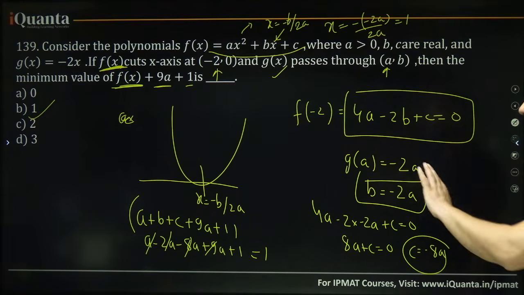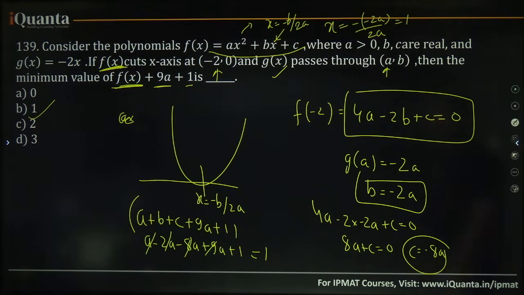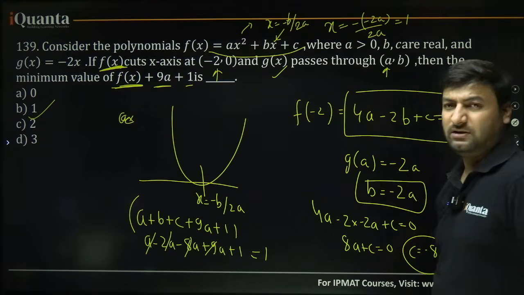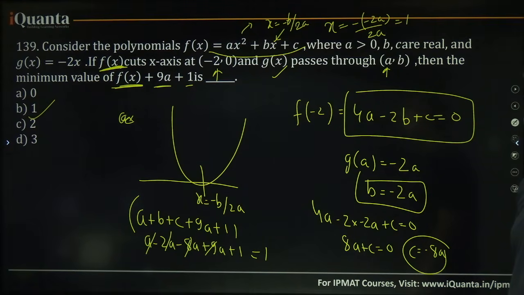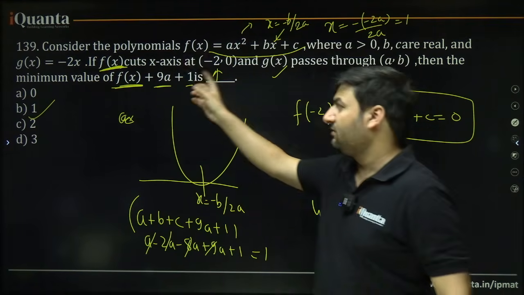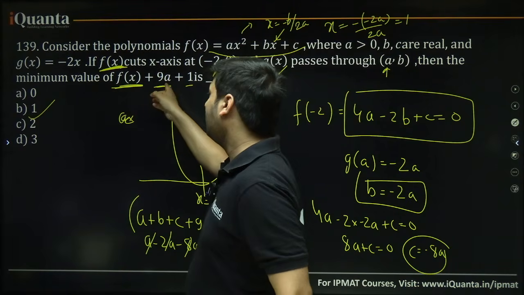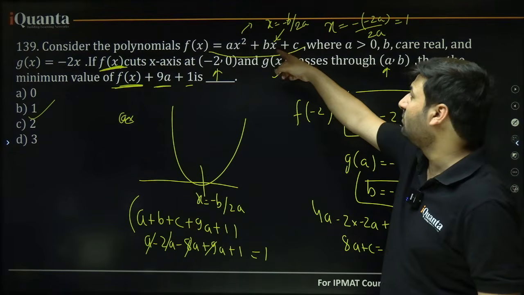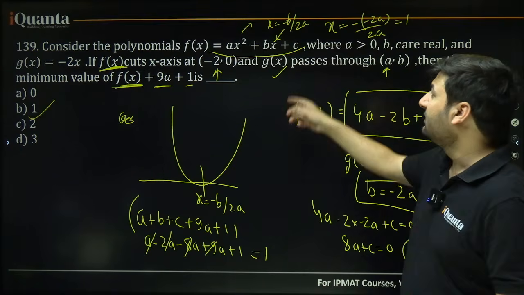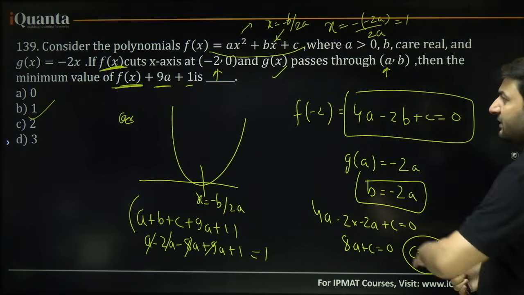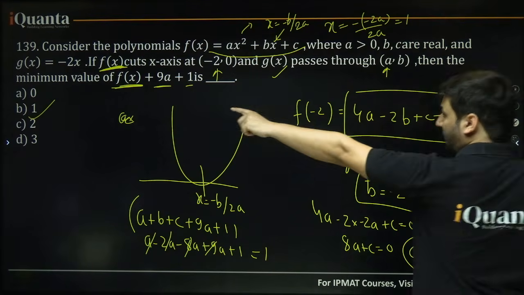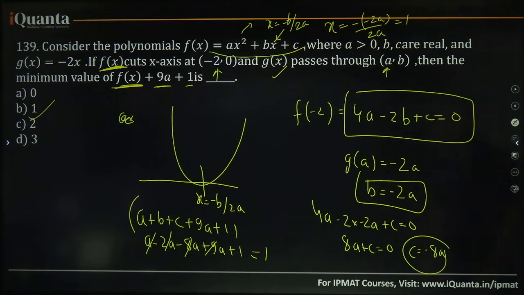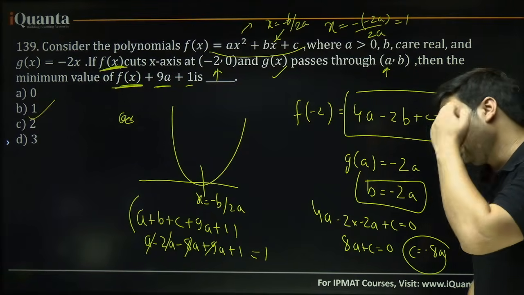This is based upon a very good understanding of quadratic equations, wherein we had some relation between b and a from here, some relation through this, some relation through that, because this is how you have to solve quadratic inequalities. This is what you have to keep in mind: if you want the minimum of this whole, 9a you don't know, the value of a is already fixed, so you will calculate the minimum value of f(x). That is at x equal to minus b upon 2a. You already got b equals minus 2a through this, and you already calculated an equation through this. So we did not even need this, we could simply calculate the value. I hope this is clear.